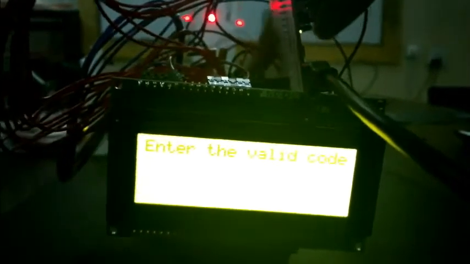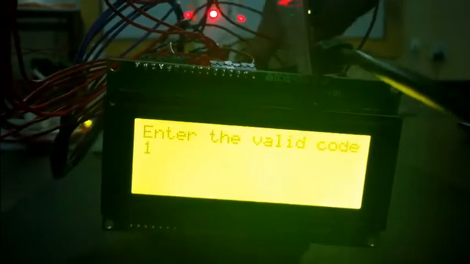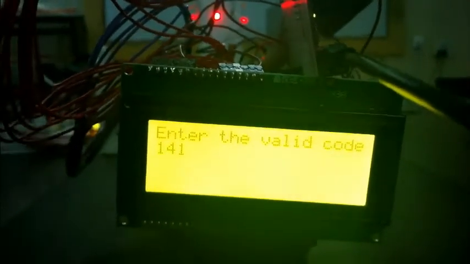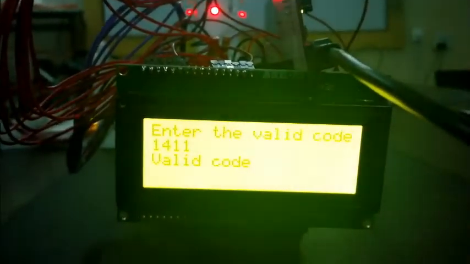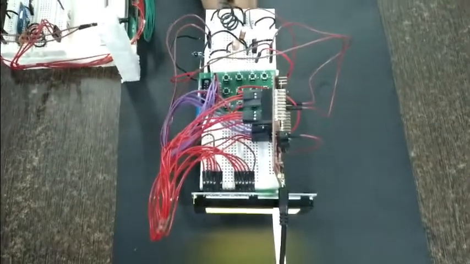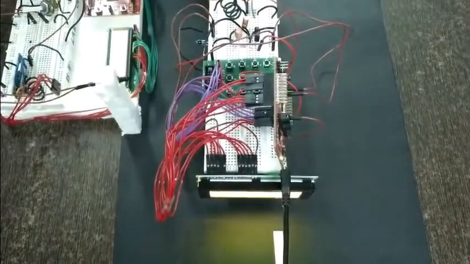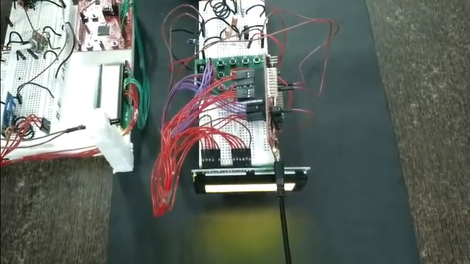When we actually start our system, it indicates to enter the valid code. As you can see here, we are entering 1, 4, 1 and 1. This is a valid code, and it will transmit data 4 to the intermediate module using the RF transmitter of 433 MHz, and the IR LED will be turned on. When the IR LED is turned on, it will be detected by the photodiode on the second system.